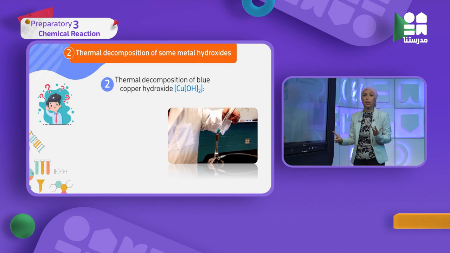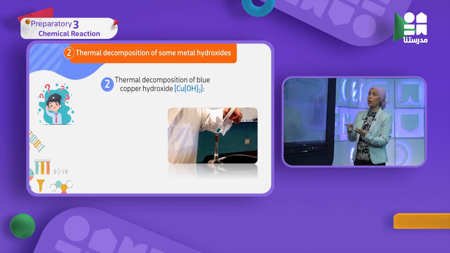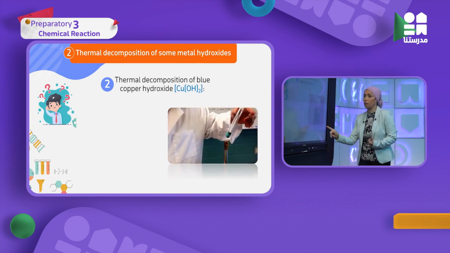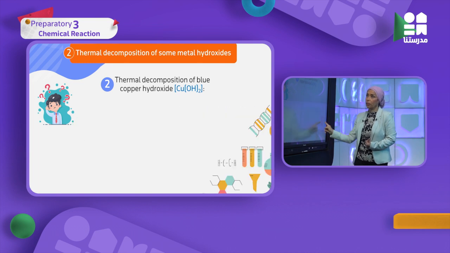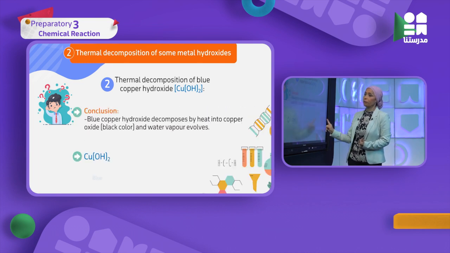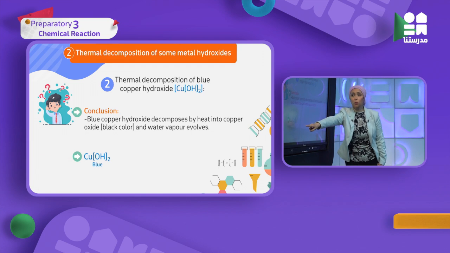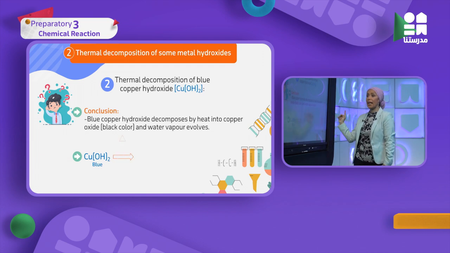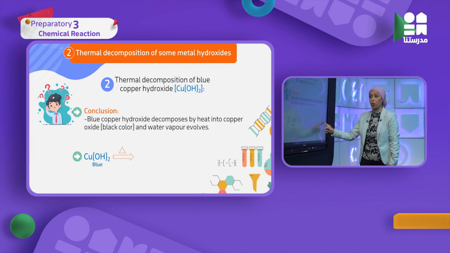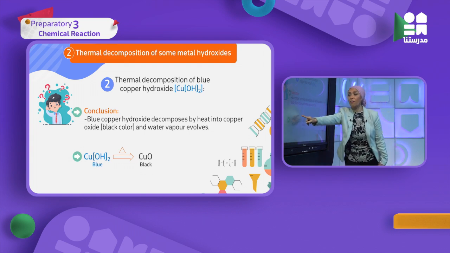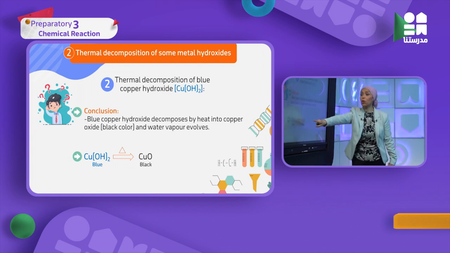What is this black that came out? This black is copper oxide. Let's see the equation here. The copper hydroxide, which is blue color, decomposes by heating, as you see here in the picture, into copper oxide which is black.